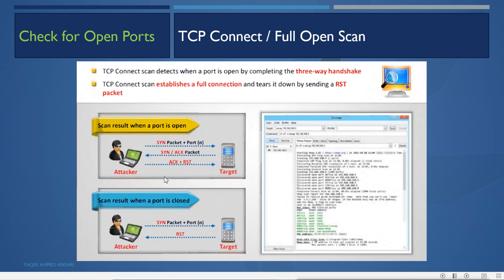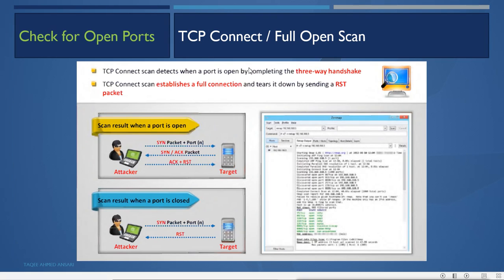Now if the port is closed, what happens is, when it sends the SYN packet, the target machine will directly send the reset, and when it sends the reset, the attacker machine understands that okay, the port is not open. So very simple: when you get SYN-ACK, that means the port is open, and when you get the reset, that means the port is not open.